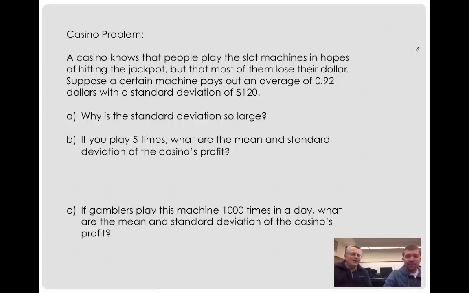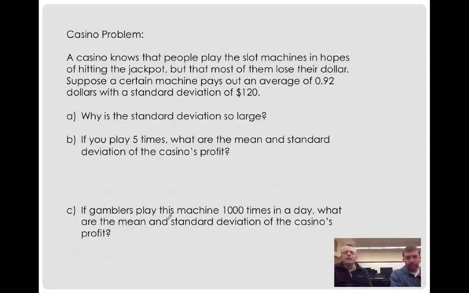Okay, so anyway, now we play 5 times. What are the mean and standard deviation of our profit? Well, we have 5 identical random variables. It's like you pull the slot machine 5 times.